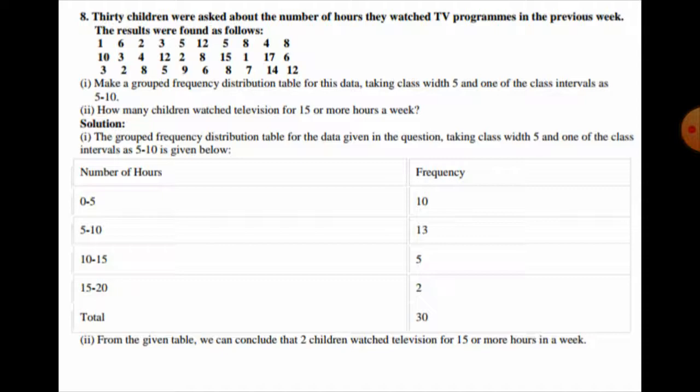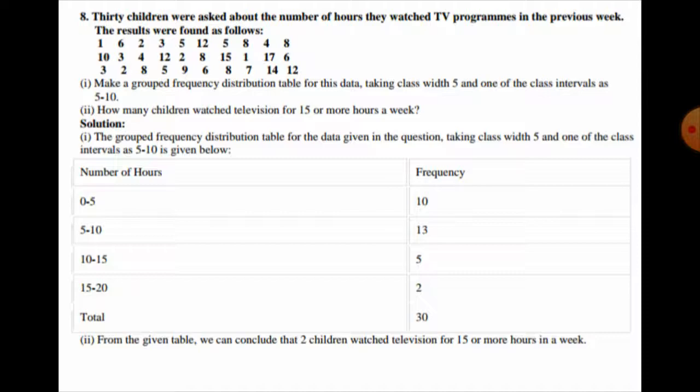Now in the solution, the grouped frequency distribution table for the data given in the question, taking class width 5 and one of the class intervals as 5 to 10, is given below. So number of hours 0 to 5, frequency is 10; 5 to 10, frequency is 13; 10 to 15, frequency is 5; 15 to 20, frequency is 2; and the total is 30. In the second case we have to tell the number of children who watched television for 15 or more hours a week.